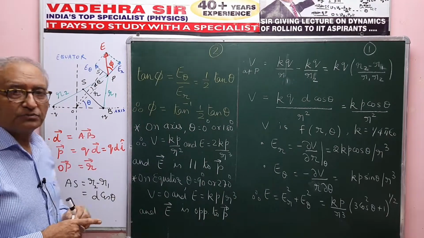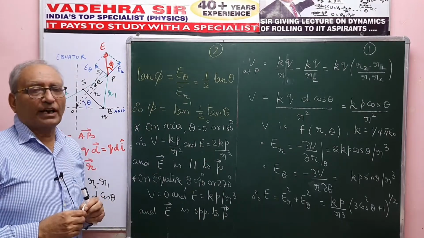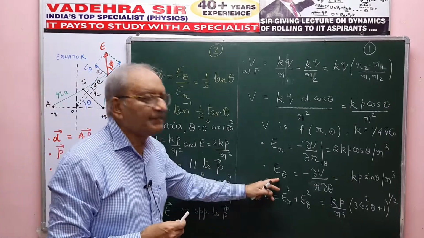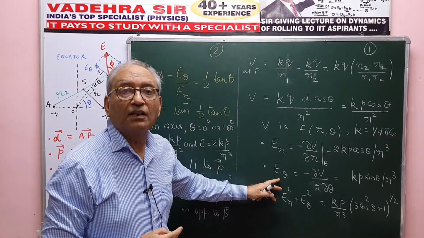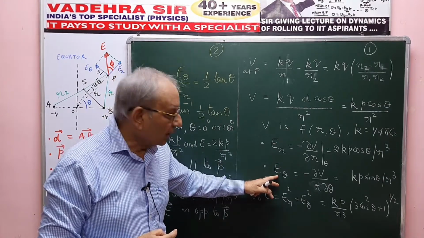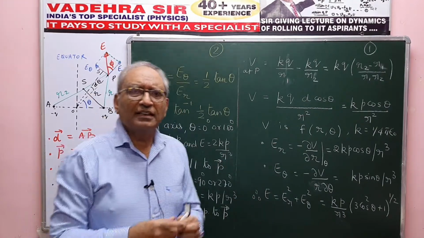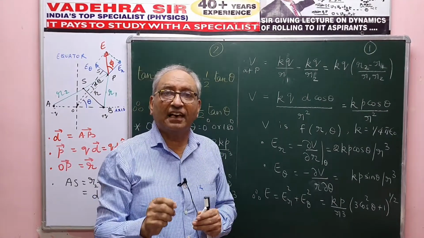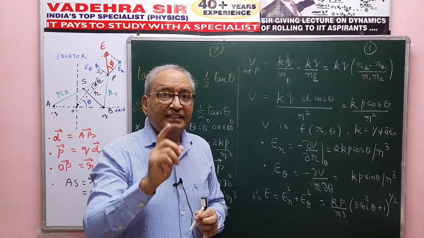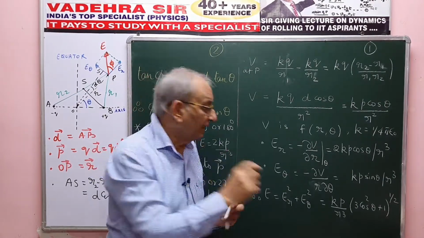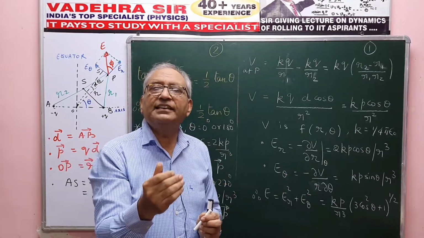Now let's talk about the azimuthal component of electric intensity. That is represented as E theta, azimuthal component, radial component, azimuthal component. Now azimuthal component, many students have the misconception, sir it should be minus dV by d theta. No, no. d theta is not distance. That won't make potential gradient if I take dV by d theta.